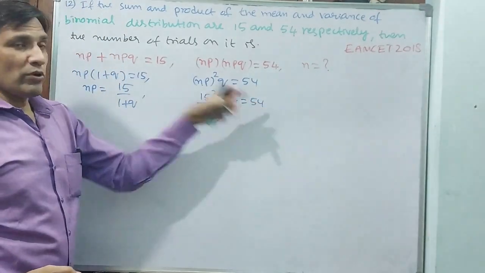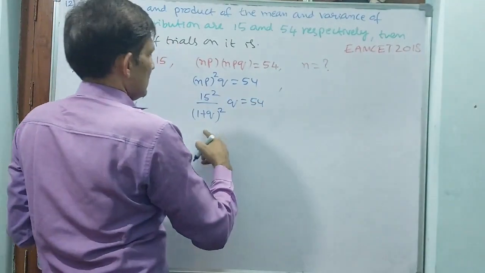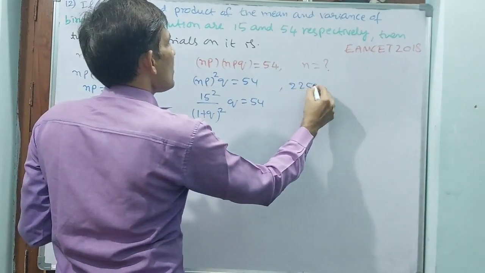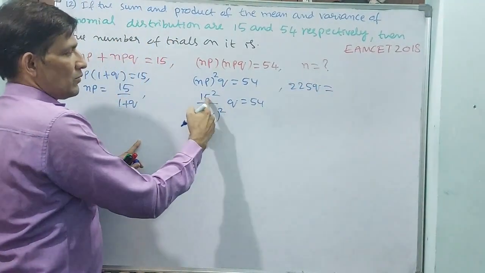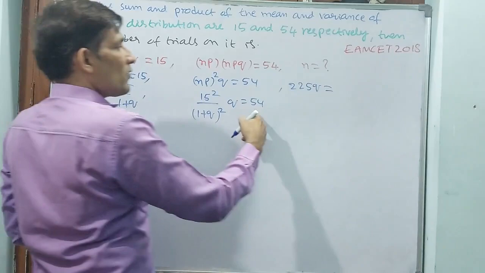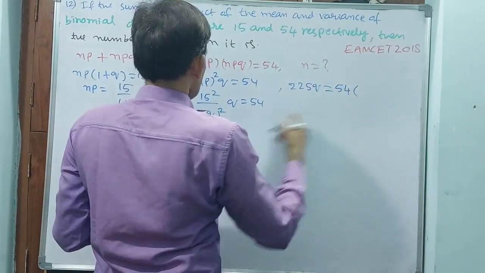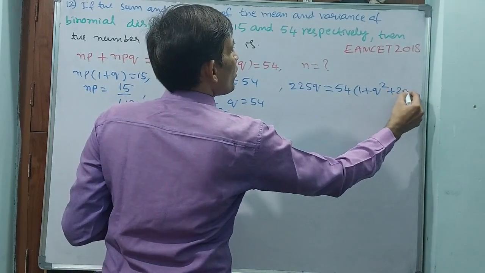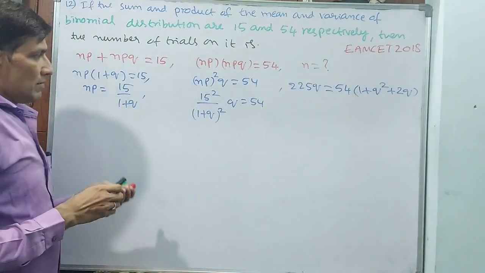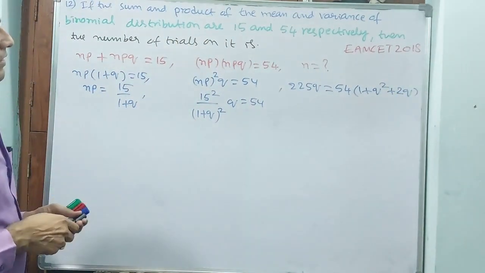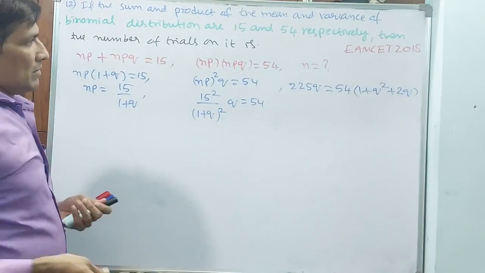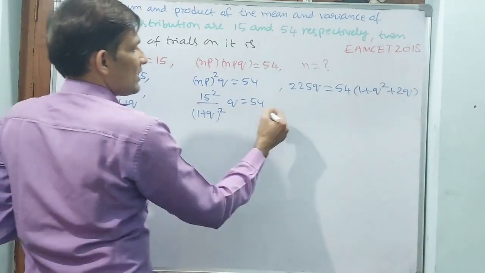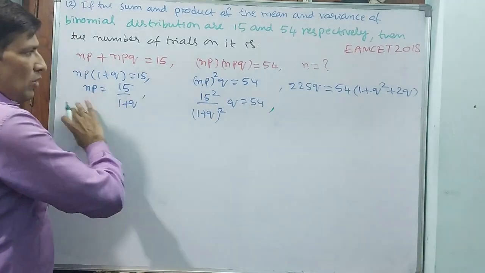Okay, (1 plus Q) square, you multiply this side. See, 225Q is equal to 54 into (1 plus Q) square. You see, this process you are understanding.